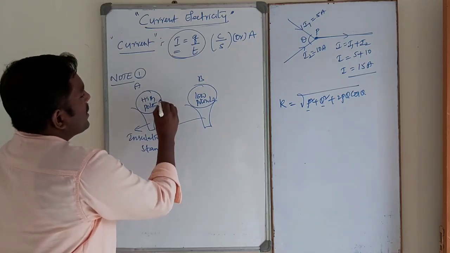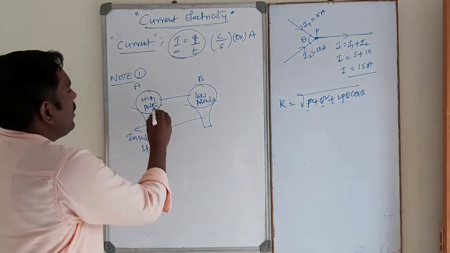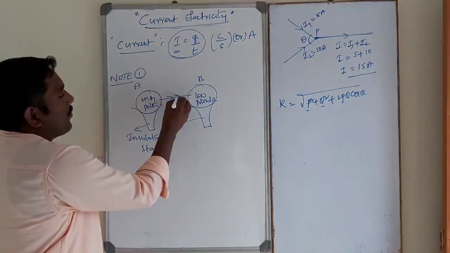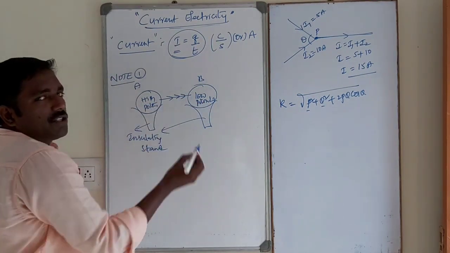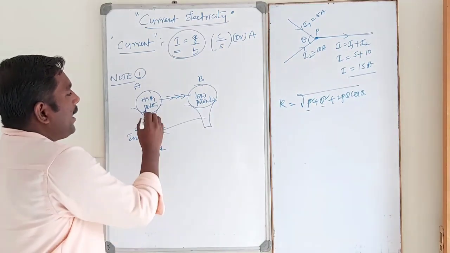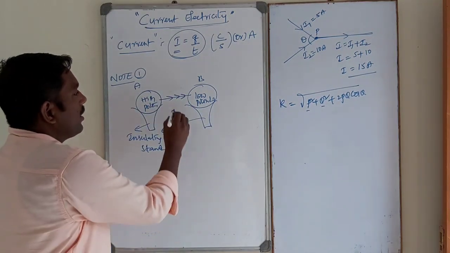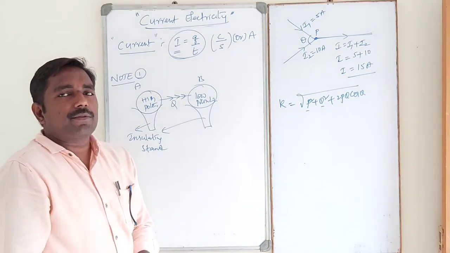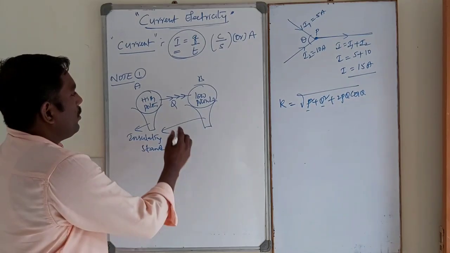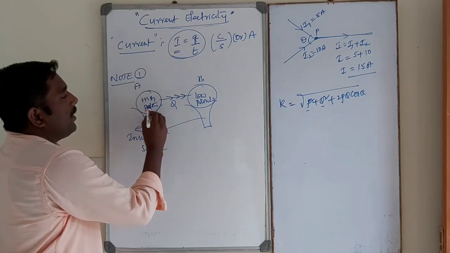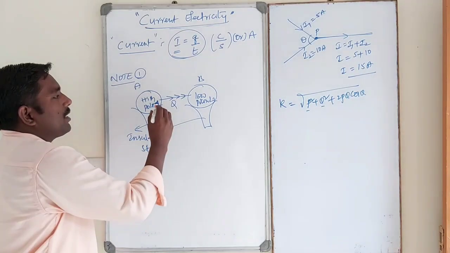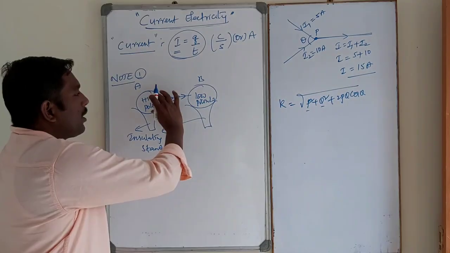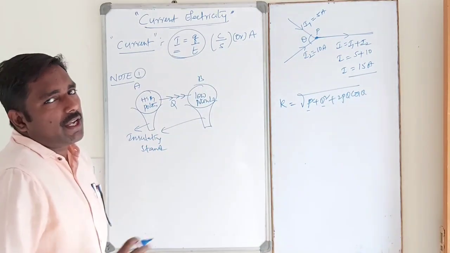Suppose, students, a conducting wire is connected between the two spherical conductors. Then charges flow from body A to body B. That is, charges always flow from higher potential region to lower potential region until their potentials become equal. So whenever a wire is connected between these two bodies, charges flow from the higher potential body to the lower potential body. That means current flows from higher potential region to lower potential region.